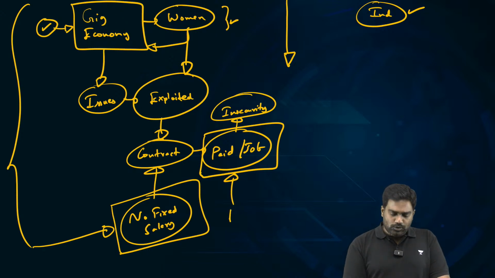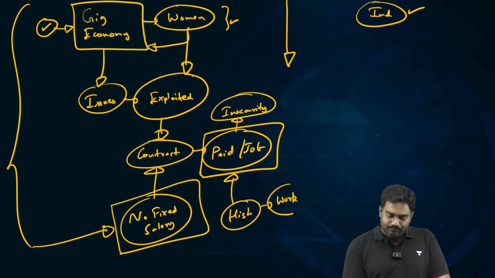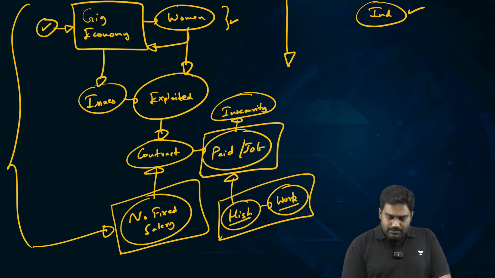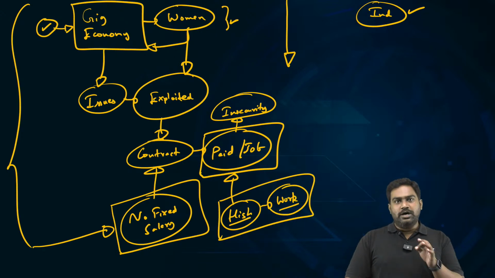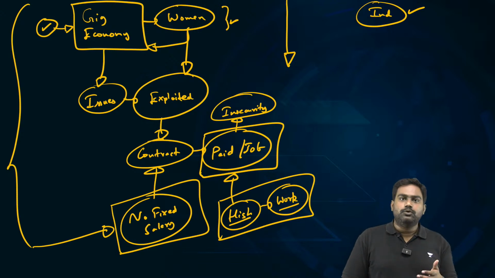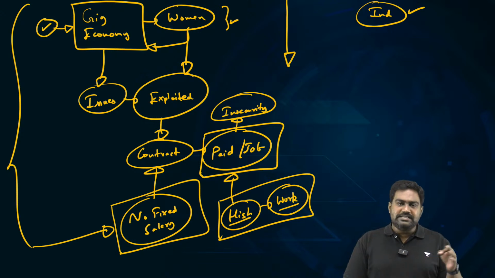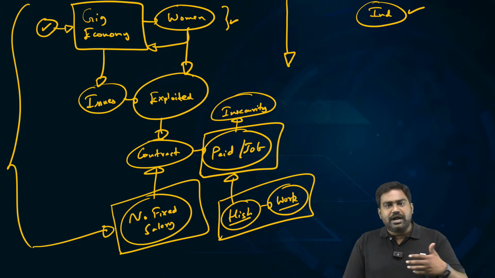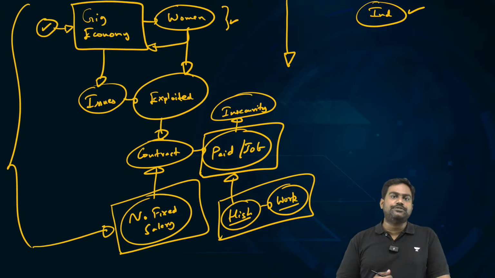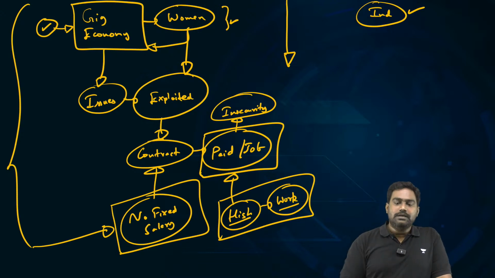Because the only way to earn high is by performing more work. For example, if a cab driver has to earn more, increase his income to take care of his family, the only way he can earn more with these cab aggregators is by driving more, by performing more trips. There is no other way.